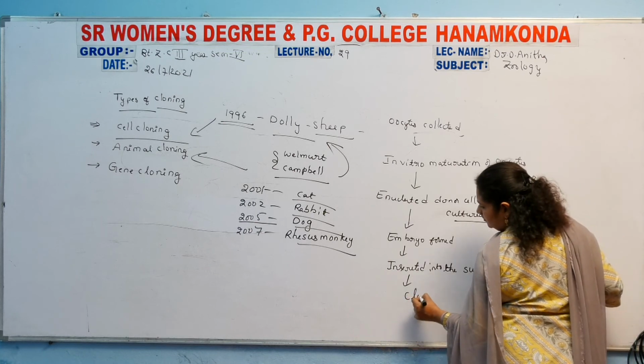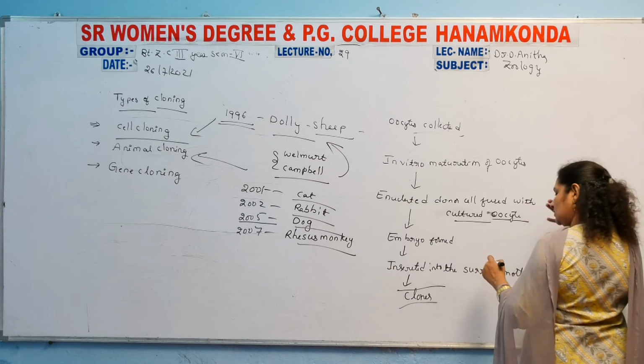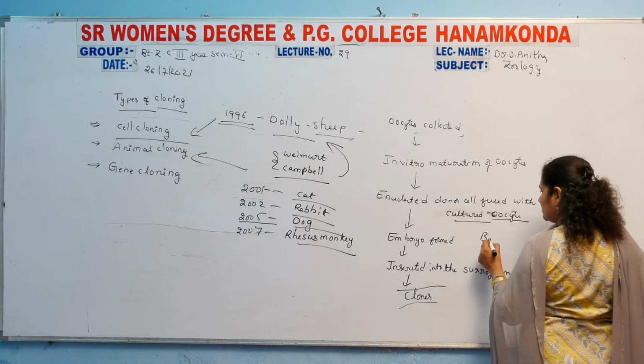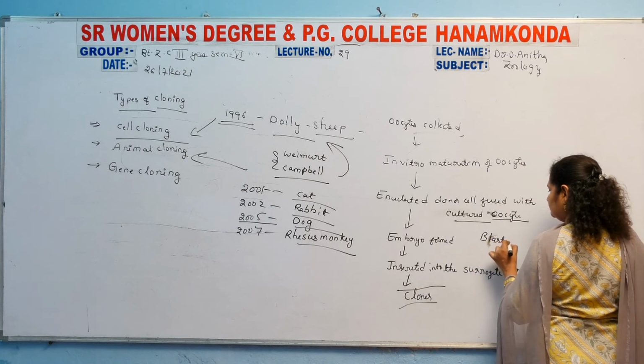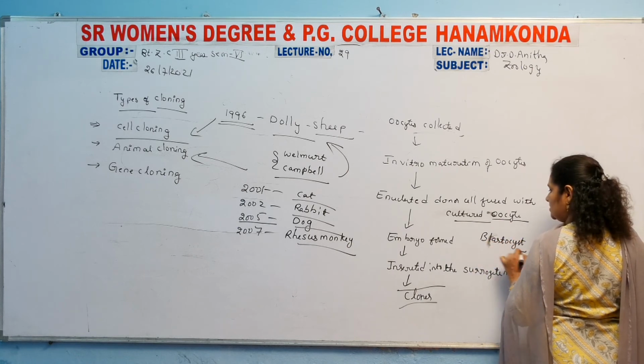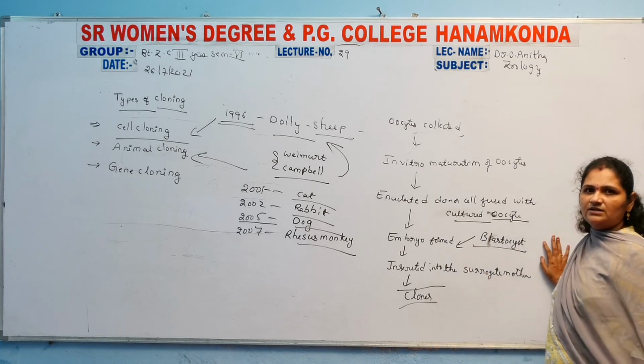So clones are finally formed. In the middle, blastocysts are also formed. These are the steps involved in the formation of the sheep, Dolly.